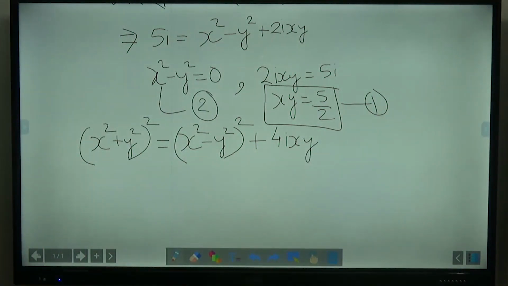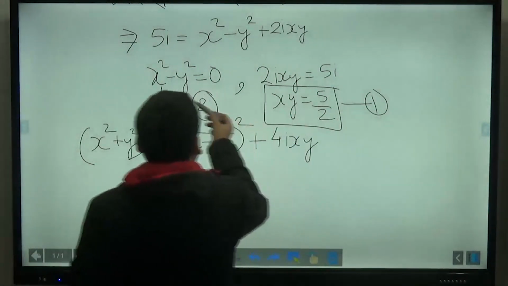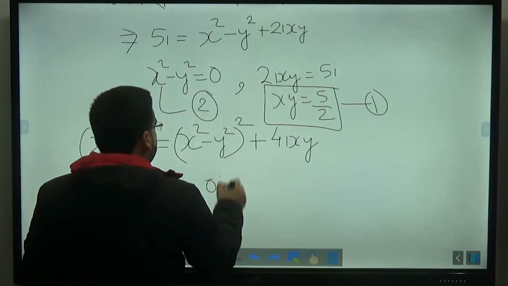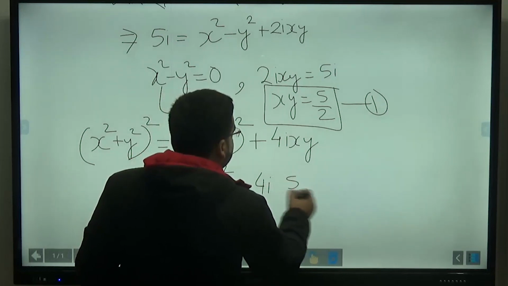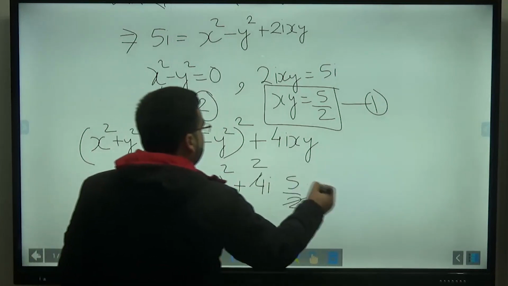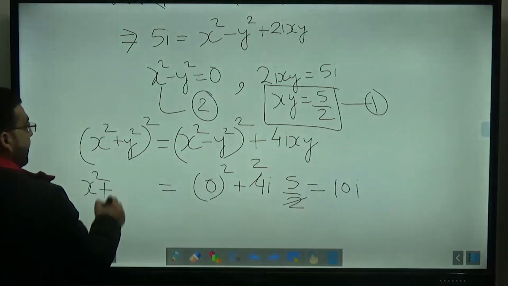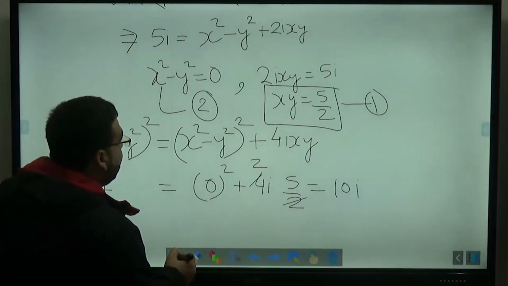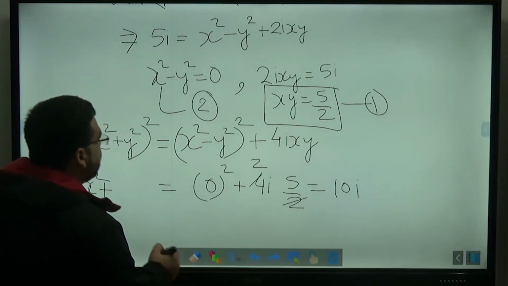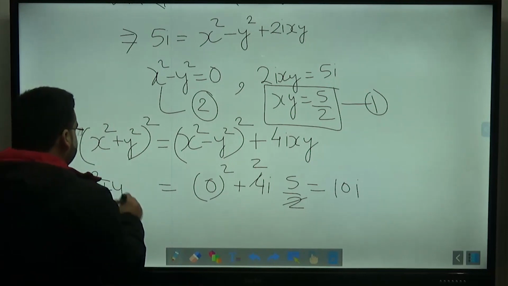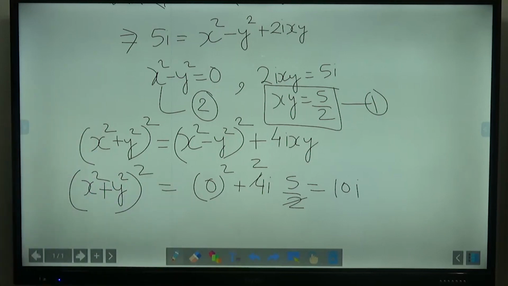Now if you put the values of 1 here, what is the value of 2 here? x square minus y square, that is 0 square, plus 4 times xy, and xy is 5 by 2. 2 into 2 is 4, that is equal to 10. So x square plus y square, whole square, is equal to 10.